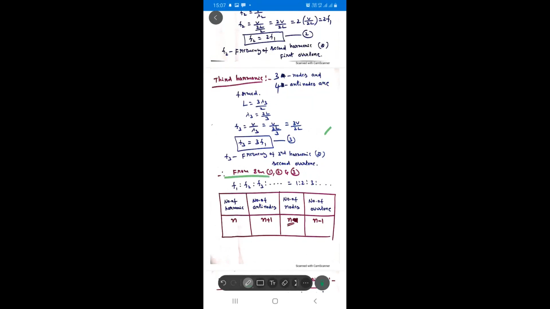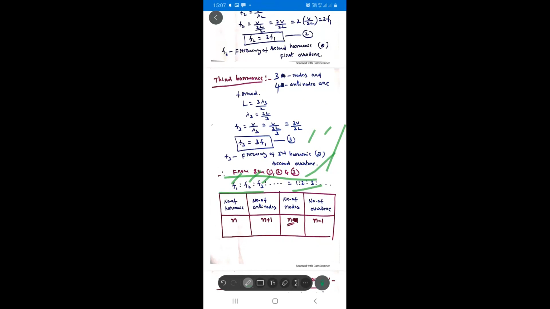Now see here, from equations 1, 2, 3, the ratio of frequencies F1 is to F2 is to F3 and so on is equal to 1 is to 2 is to 3. Understand, students? For writing 3 harmonics, 3 marks, for writing the final relation 1 mark, for the diagram 1 mark, for writing the definition of an open pipe or closed pipe 1 mark. Totally 6 marks, and the remaining 2 marks are for the problem.